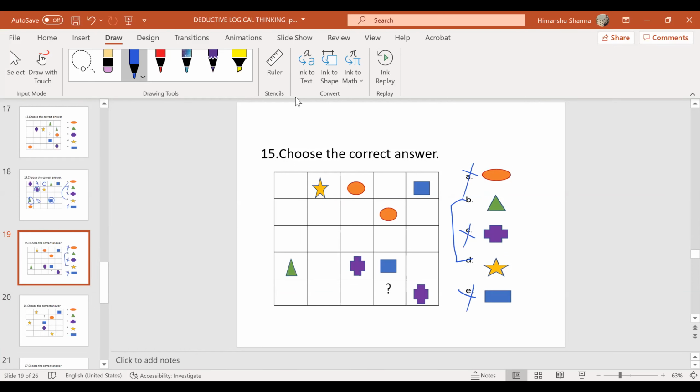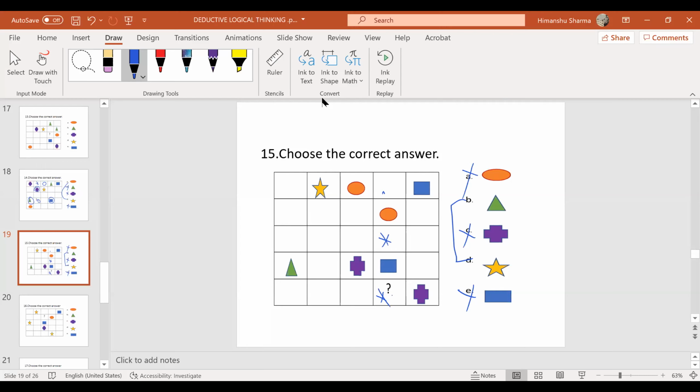Competition between triangle and star. Star cannot come here, which means star can come here or star can come here.